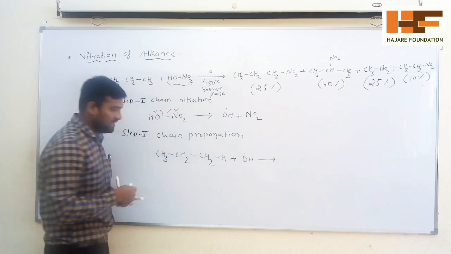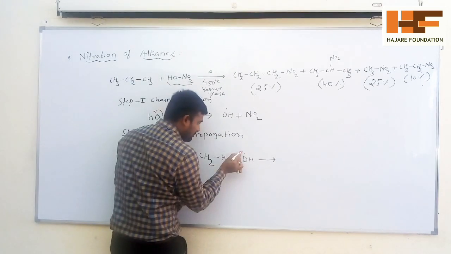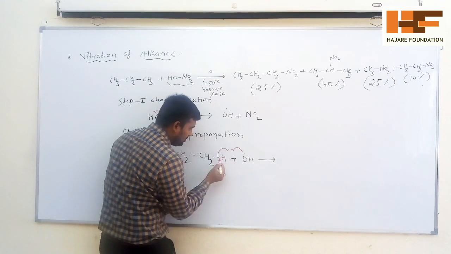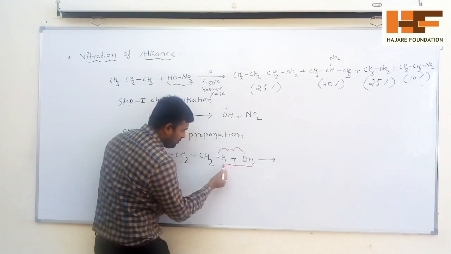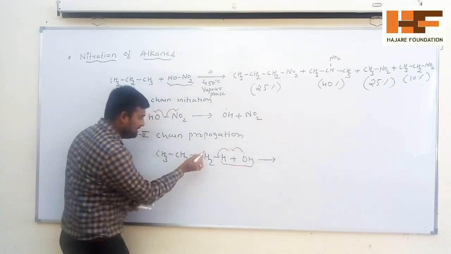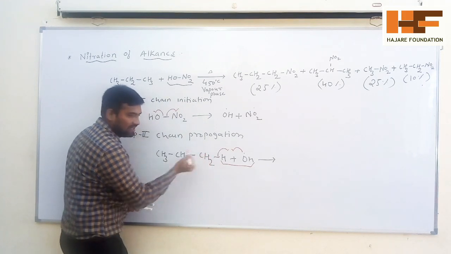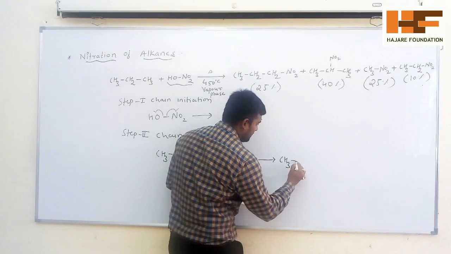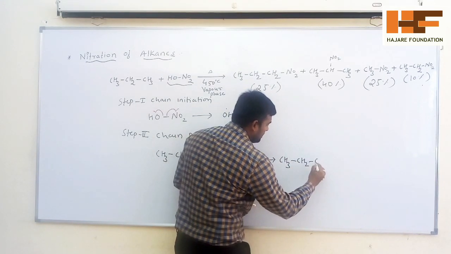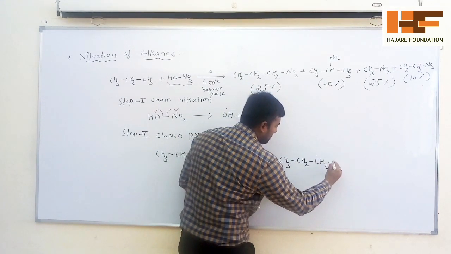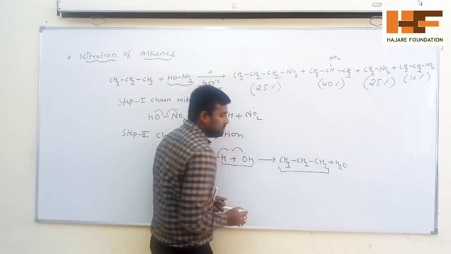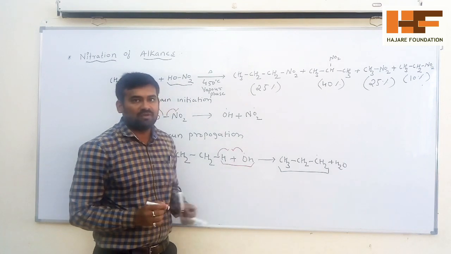See what happened here: this electron goes to here, this bond is broken. Please remember, one electron goes to the OH, you will form H2O, and the one electron goes to the carbon, giving a radical. So you get the product CH3, CH2, CH2 dot plus H2O. So you are getting a propyl free radical.